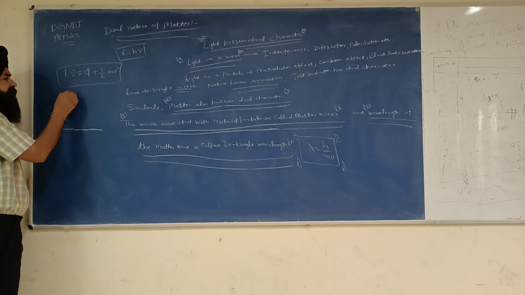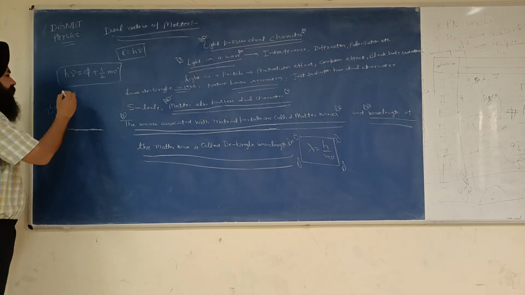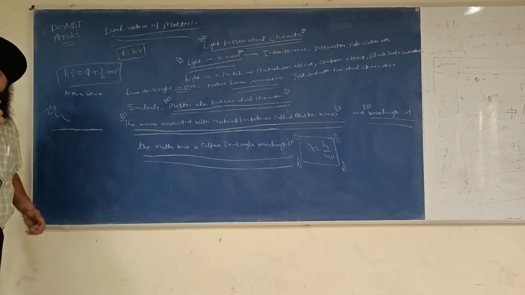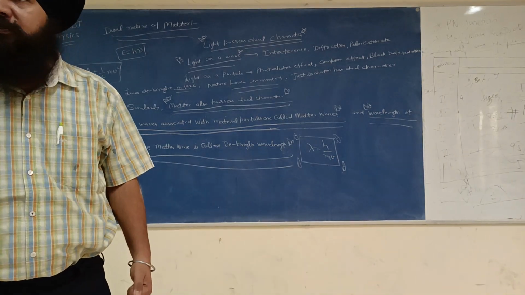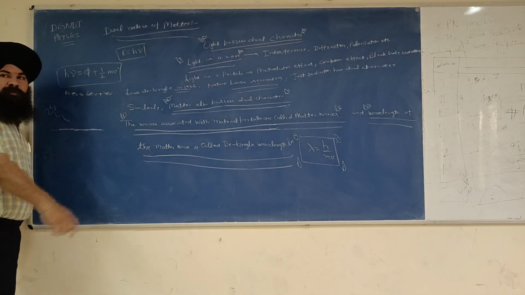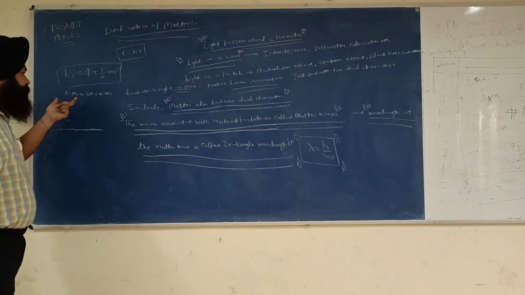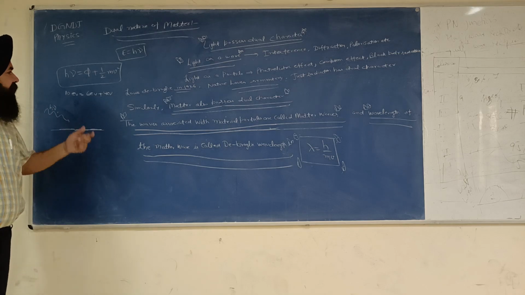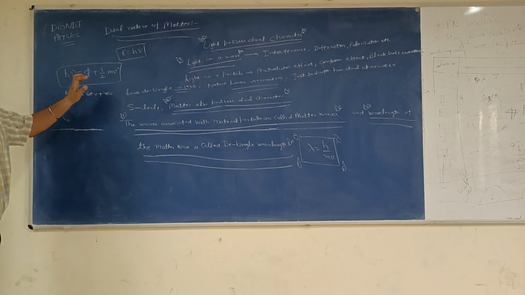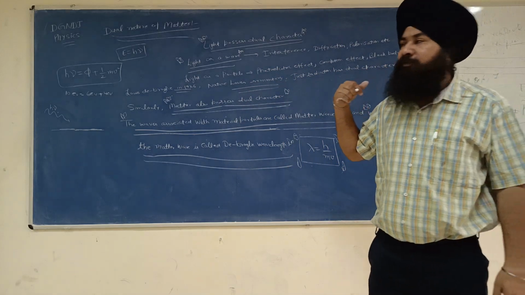Let us say the photon energy is 10 electron volt. Out of 10 electron volt, 6 electron volt is required to knock out the electron from the surface, and the rest, 4 electron volt, will be given as kinetic energy. So 10 equals 10. This is a very beautiful equation given by Einstein, called the photoelectric effect equation.